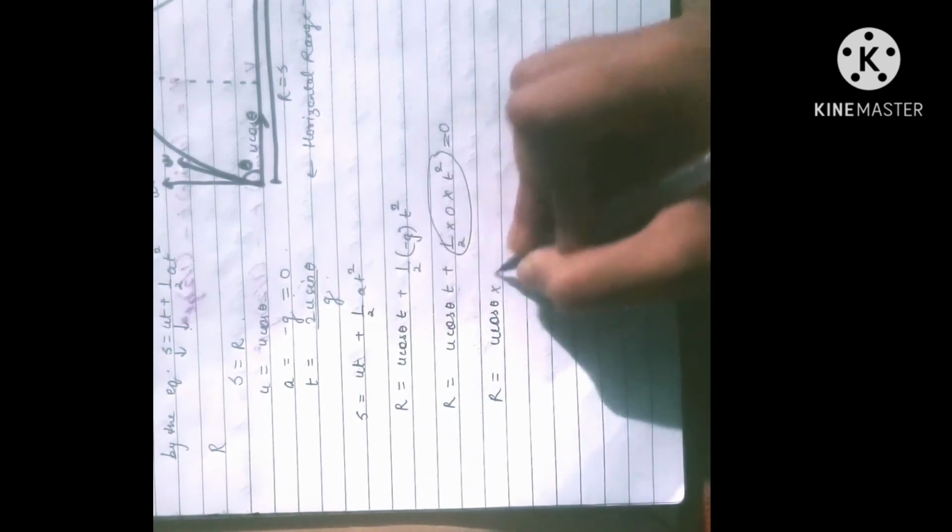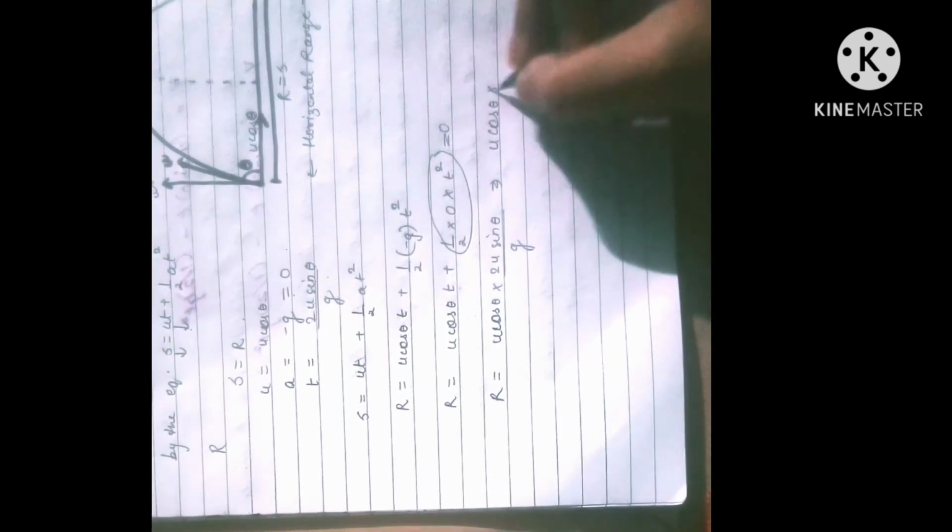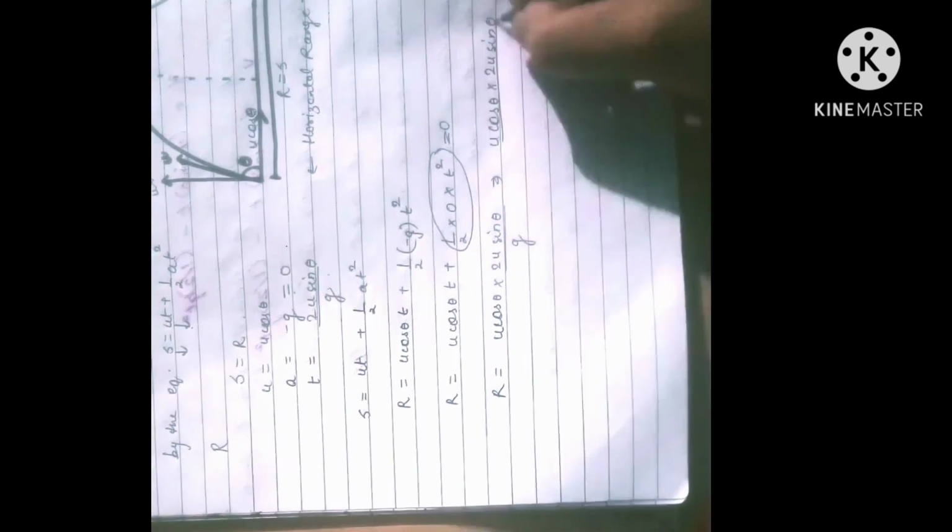Now what is the acceleration in x direction? That is equal to 0. So R equals u cos theta t plus half into 0 into t square. So this whole term becomes 0. So R equals u cos theta times t, and t equals 2u sin theta upon g. So we can put this value, and it becomes u cos theta into 2u sin theta upon g.